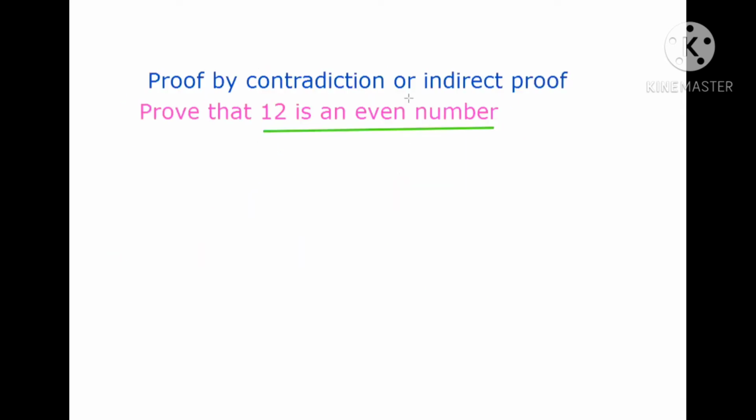Proof by contradiction, or indirect proof. This method or technique is used to prove many mathematical statements and theorems. Here, let us take a small example to understand this process of proof by contradiction.